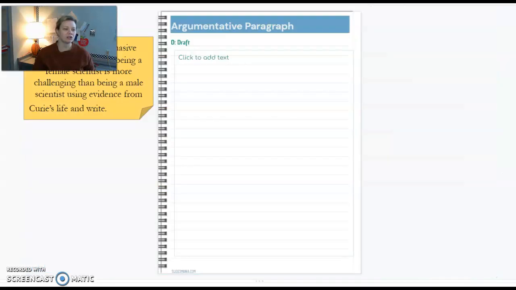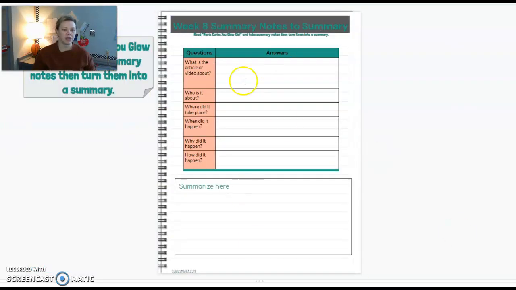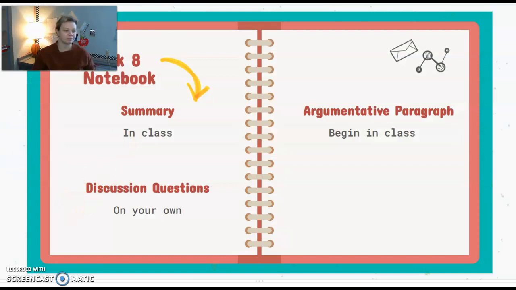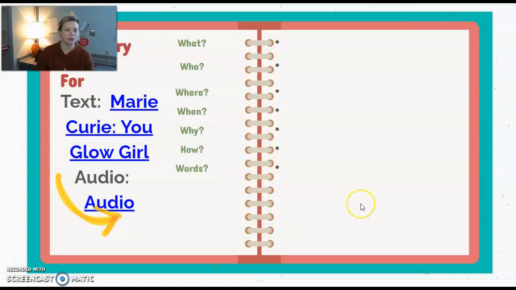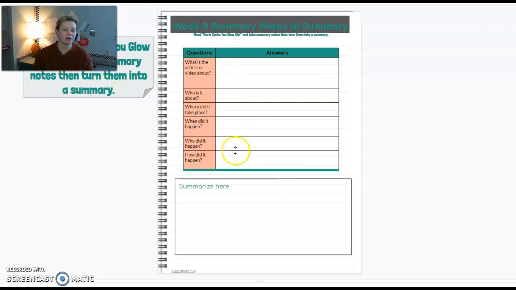Go ahead and turn to this page, summary notes. All right, you need to now read Marie Curie, You Glow Girl. So pause the video and do that now. Okay, now that you've read Marie Curie, You Glow Girl, we will start working on this summary together. This is the second page in your notebook right here.